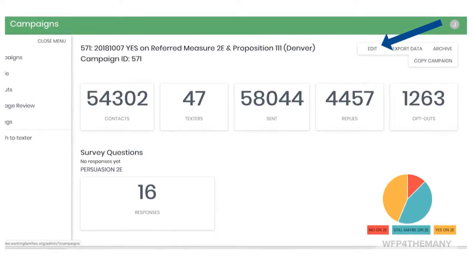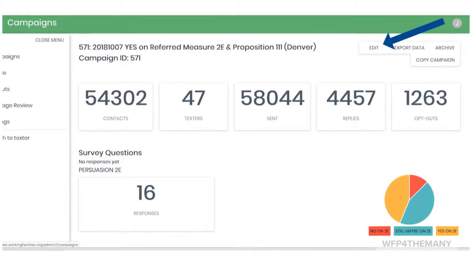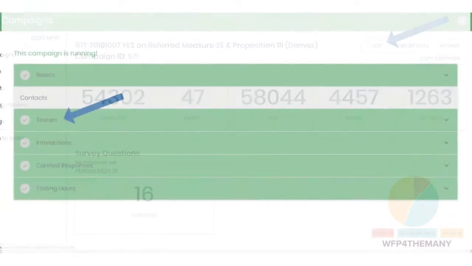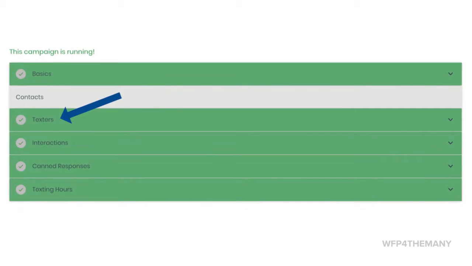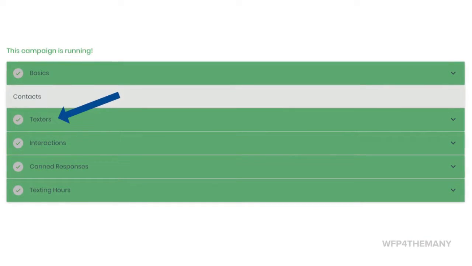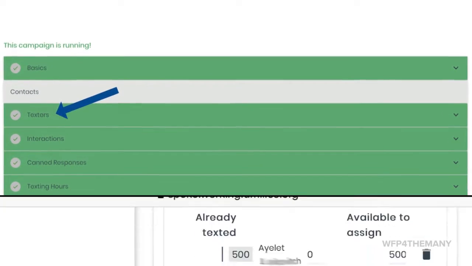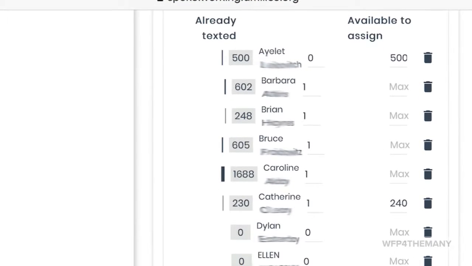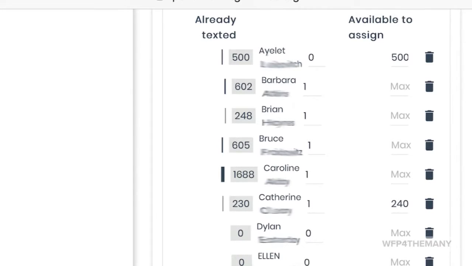To see who is texting on the campaign you are sweeping, navigate to that campaign and click on the Edit button. Click over here on the Texters bar to reveal the active texters on this campaign. Here you can see how many texts have been sent and how close to the limit the senders are. When you first open this page, be sure to refresh your screen and hit save before you leave the page.